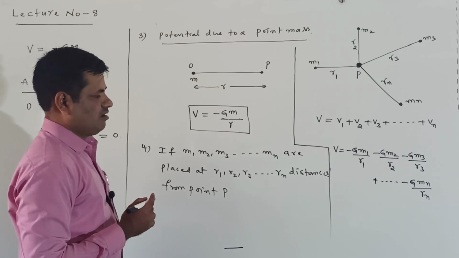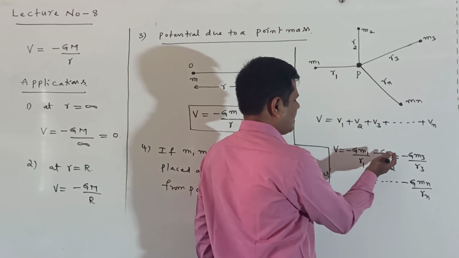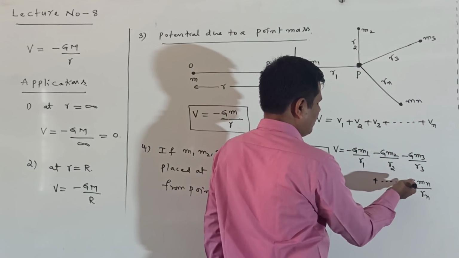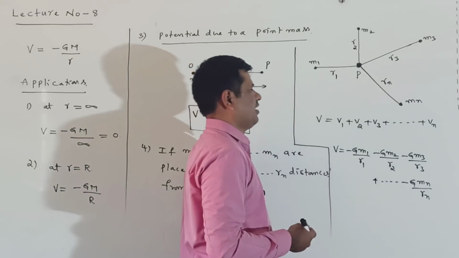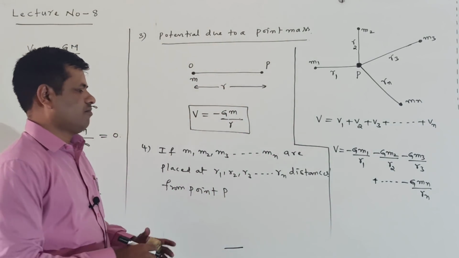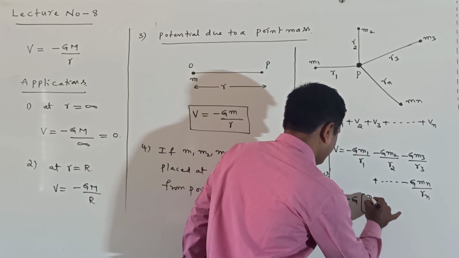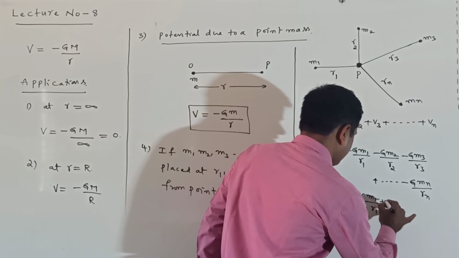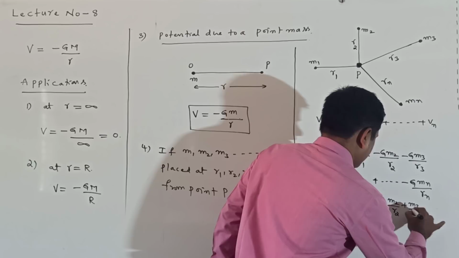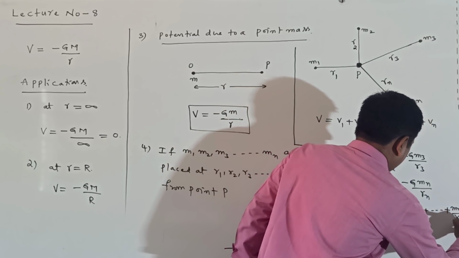Now the net potential we are writing, V equal to minus G m1 by r1 minus G m2 by r2 minus G m3 by r3, and so on, minus G mn by rn. Here we are writing from the formula V equal to minus Gm by r. So taking minus G common, the remaining is m1 by r1 plus m2 by r2 plus m3 by r3 plus so on, mn by rn.